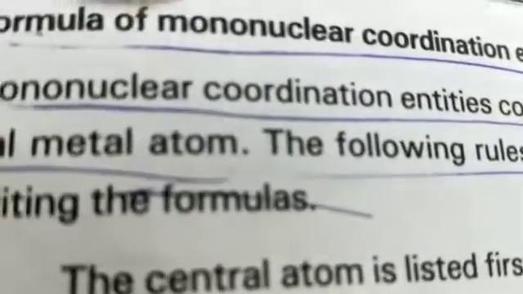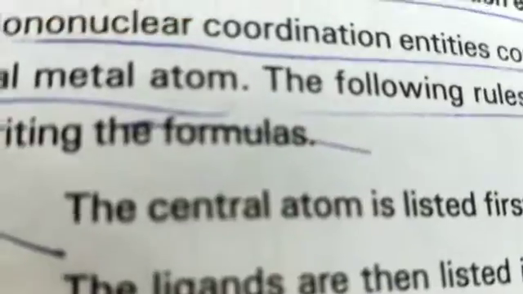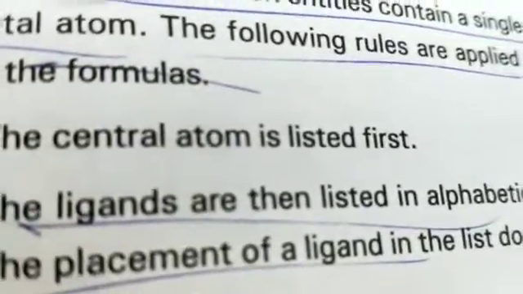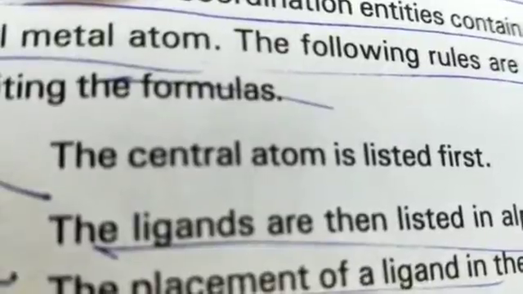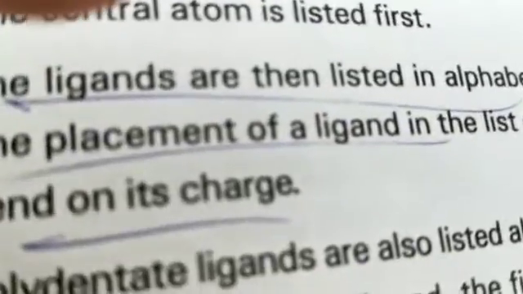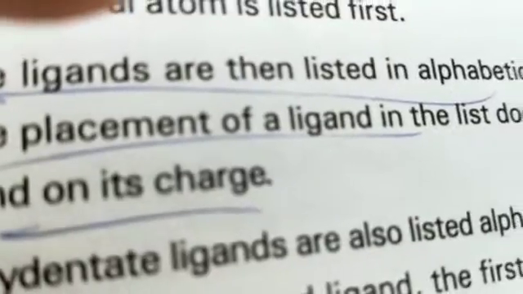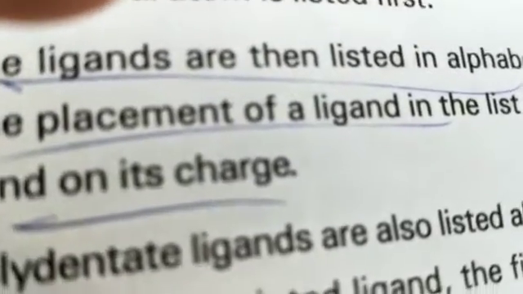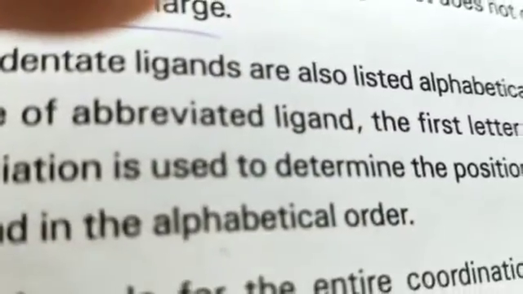Formula of mononuclear coordination entities. Mononuclear coordination entities contain a single central metal atom. The central atom is listed first. Ligands are then listed in alphabetical order. The placement of the ligand in the list does not depend on its charge. Polydentate ligands are also listed alphabetically. In case of an abbreviated ligand, the first letter of the abbreviation is used to determine the position of the ligand in the alphabetical order.